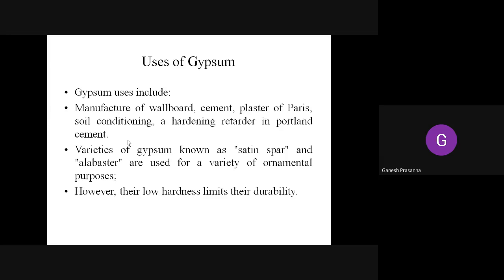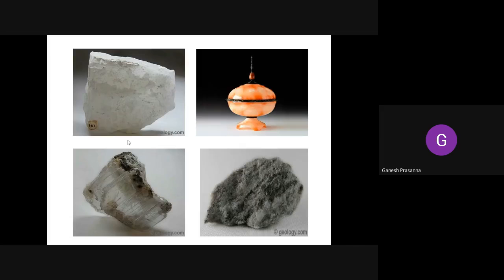Their low hardness limits their durability. The hardness is very low, and that's why the durability of the mineral is very low. So this is the one which is used as gypsum. You can see how exactly gypsum looks. This is a transparent variety from India. This one is from Australia, and this one is used for decorative purposes.